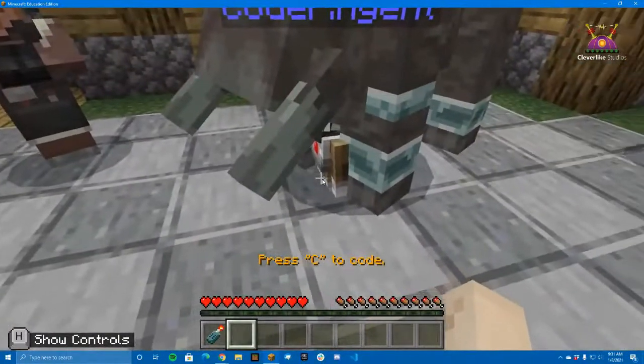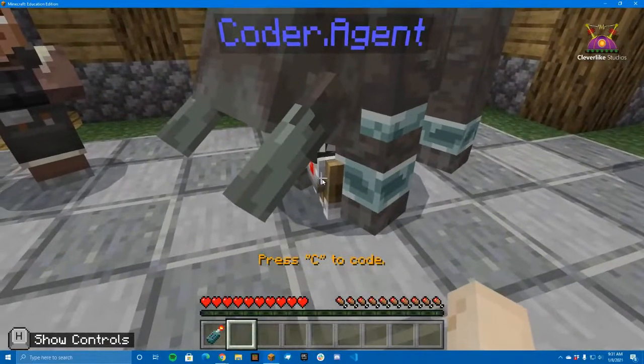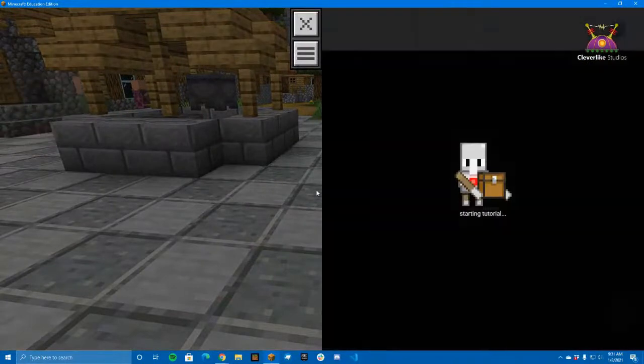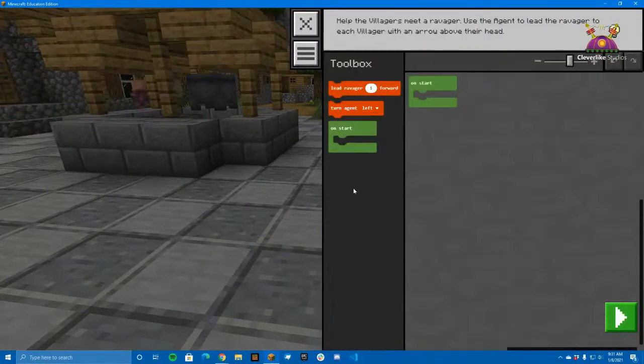So we're going to have to go ahead and see what we can do here with what kind of functions are available to us in our code window. All right, so on start, we can lead the ravager forward and then turn. So we're not going to be using a loop here because there are 3 different things, and that would be a little harder to work out.